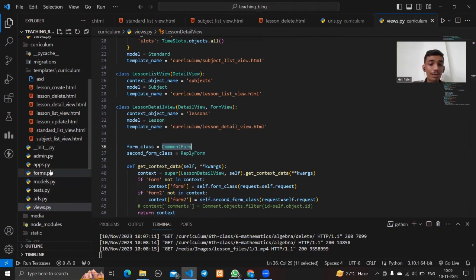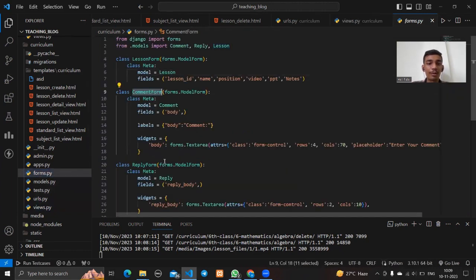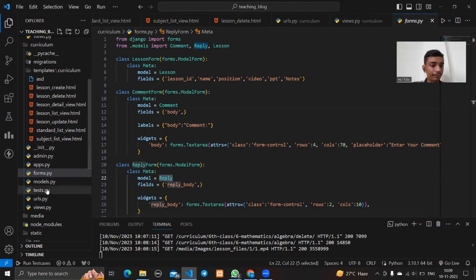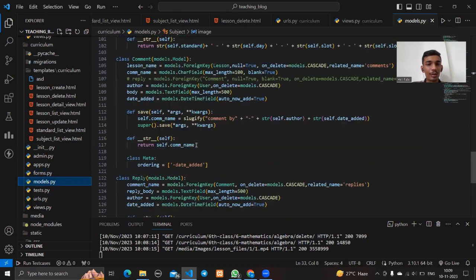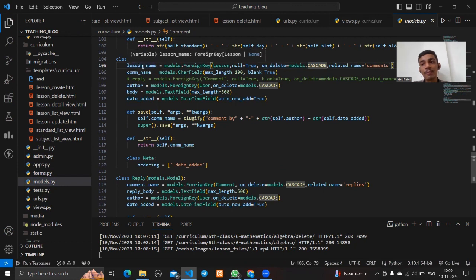Okay, then we go to forms.py. There is a comment form and the reply form, and here we also use the model form concept. There are two models, comment and reply. In the comment, in the lesson name, we use the foreign key concept and a very beautiful concept, that is on_delete=models.CASCADE. So if anyone deletes the main comment, the reply comments given to that comment will automatically be deleted.